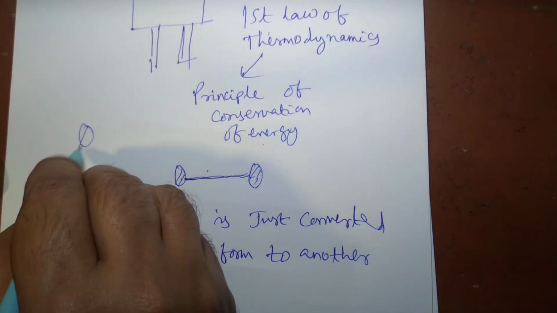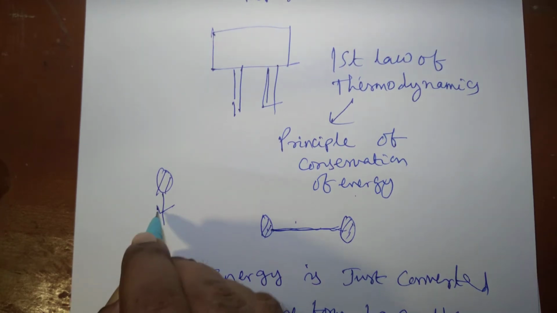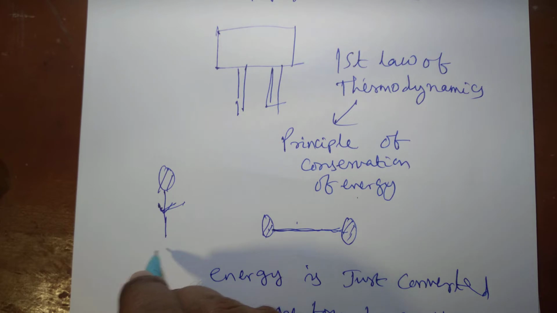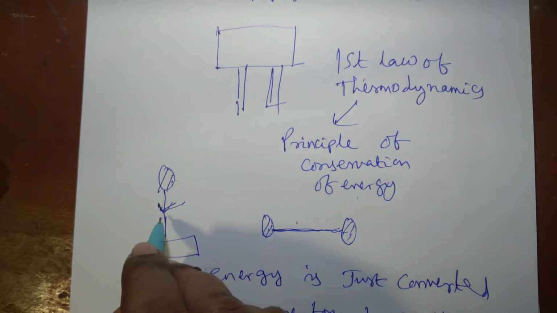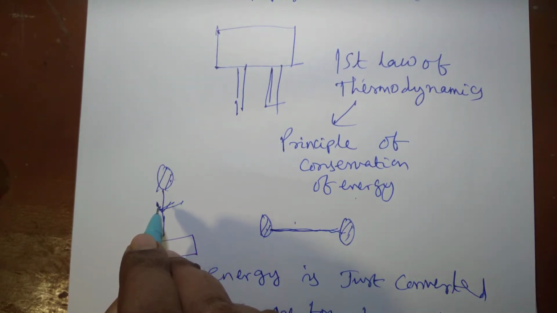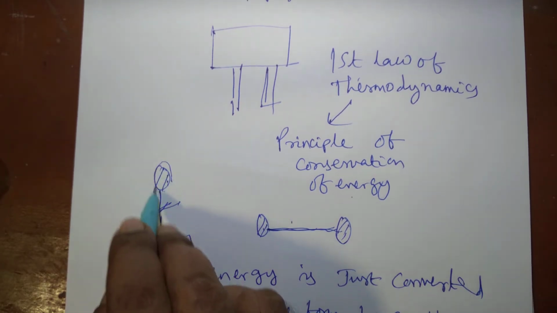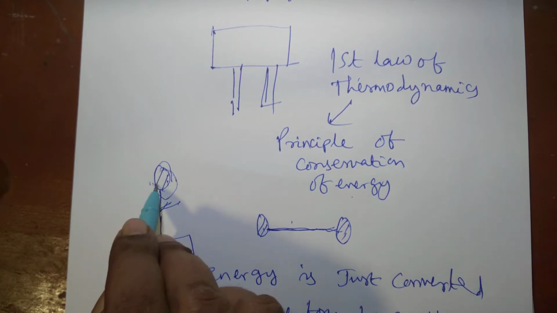Suppose a stone falls from a cliff, and due to the action of gravity it comes downward towards earth. As it moves downward, its potential energy gets converted into kinetic energy, and the stone acquires speed or momentum during the process of falling down. When it is on the cliff, all of its energy is in the form of potential energy.